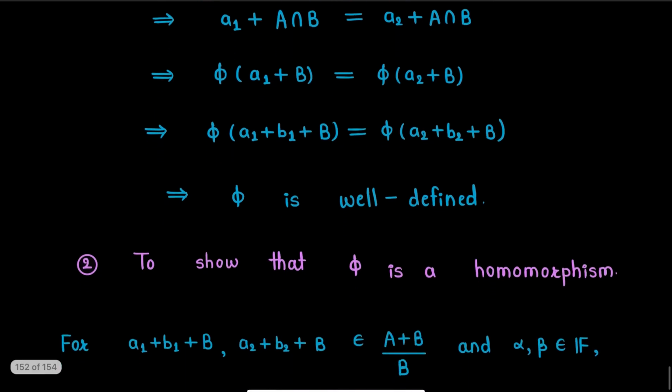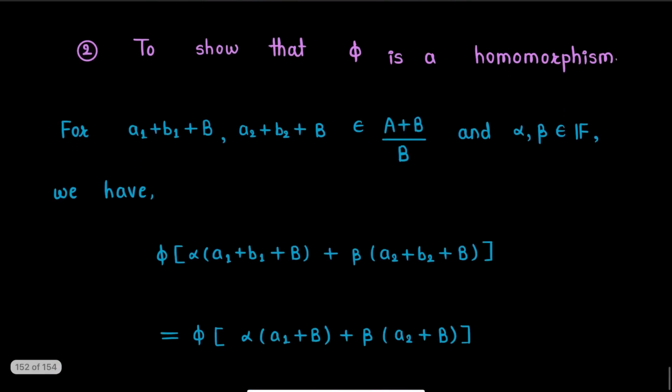Now the next thing is to show that this map phi is a homomorphism. So firstly we will recall the definition of a homomorphism in vector spaces.